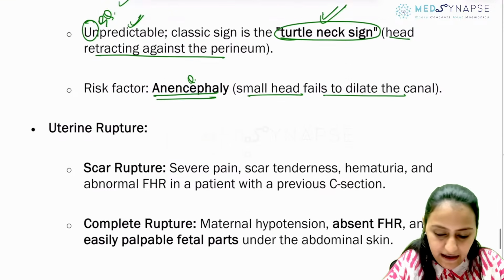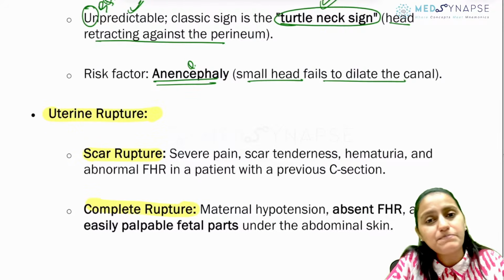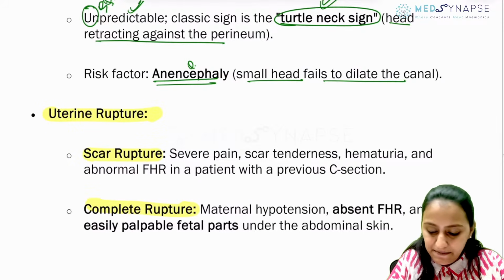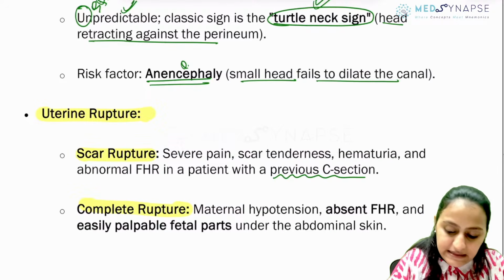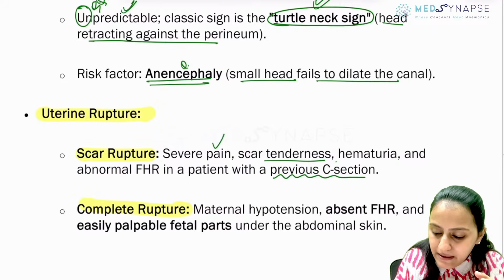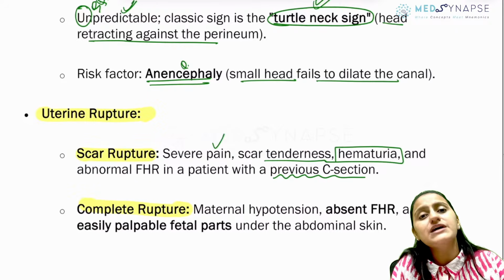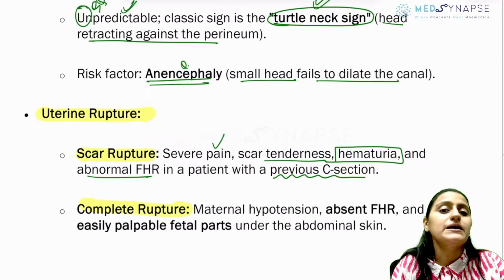Coming to uterine rupture, the scar rupture and the complete rupture. So scar, किसका scar है? Previous LSCS का. So there's going to be history of previous C-section. The rupture will lead to pain, scar tenderness, and remember it can present with hematuria as well, and the fetus will be affected, the FHR will be abnormal.